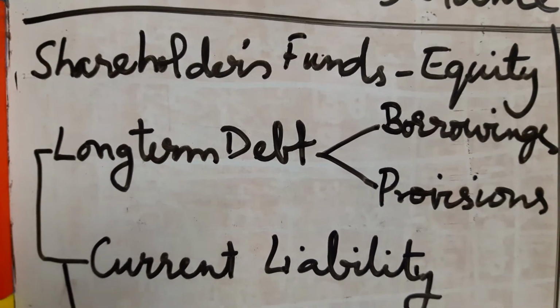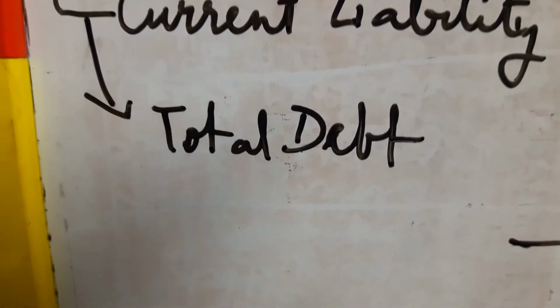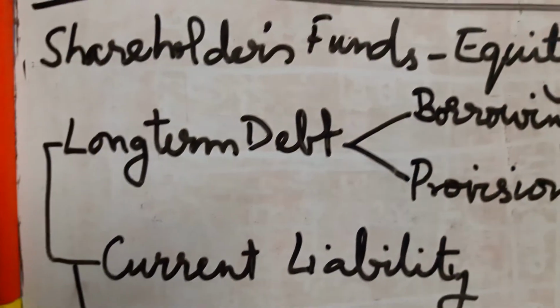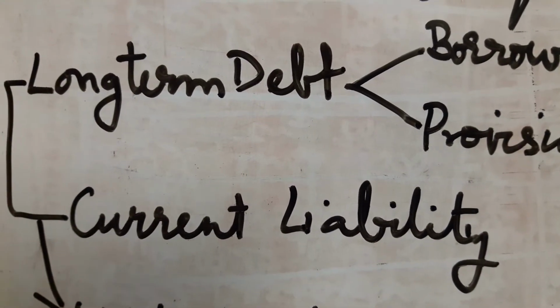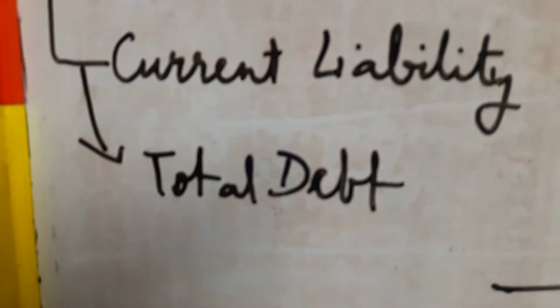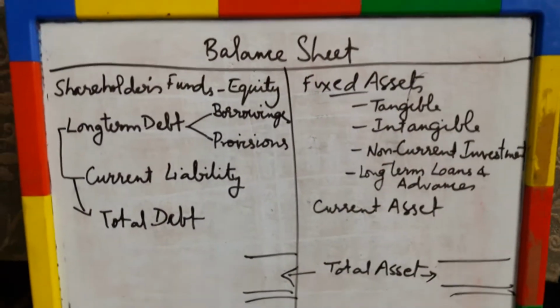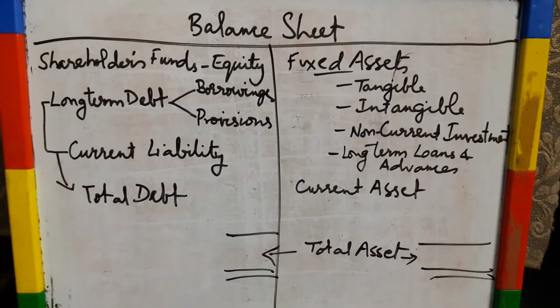Both long-term debt and current liability together are called total debt. That is, either you are borrowing for long term or you are borrowing or having any liability for short term. Both of them together will be called total debt. This is very important for solving various questions. It will come very handy.